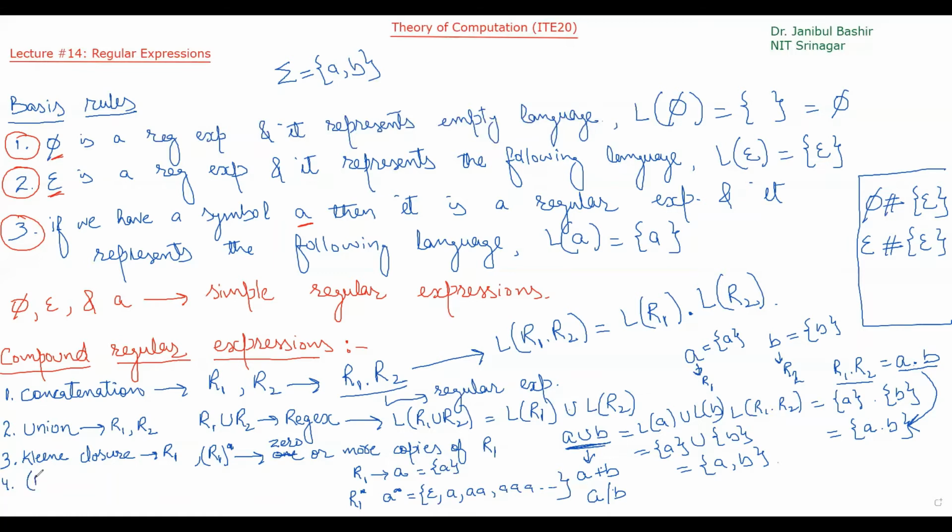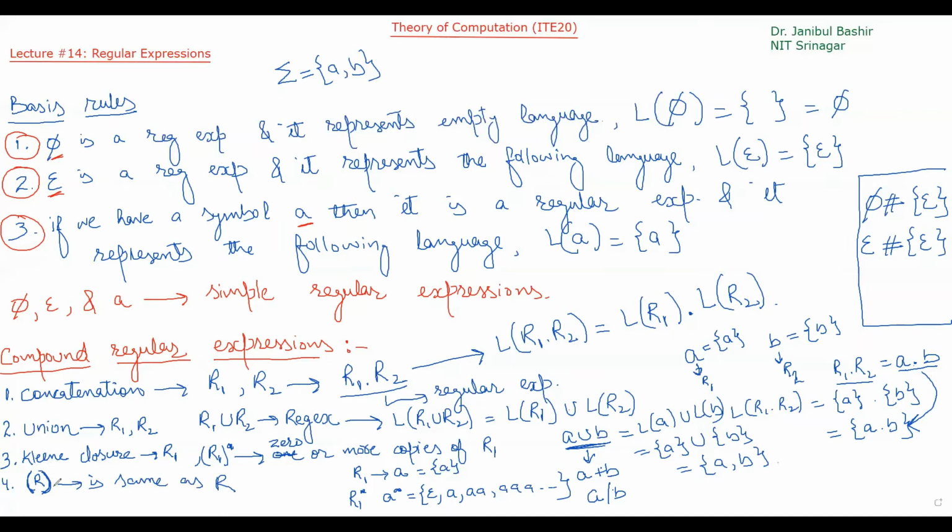If R is a regular expression and it is written in brackets, this bracket means same as R. So it does not make any difference. It is only used in case of operator precedence.